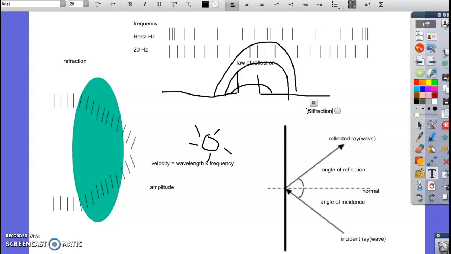All right, so it's the bending of light rays as it goes around an object or as it goes through the opening. Now, one thing we need to know about diffraction is the longer the wavelength, the better the waves diffract. Okay, so the longer the wavelength, the better the wave diffracts. And so that's kind of an important thing to remember for that.